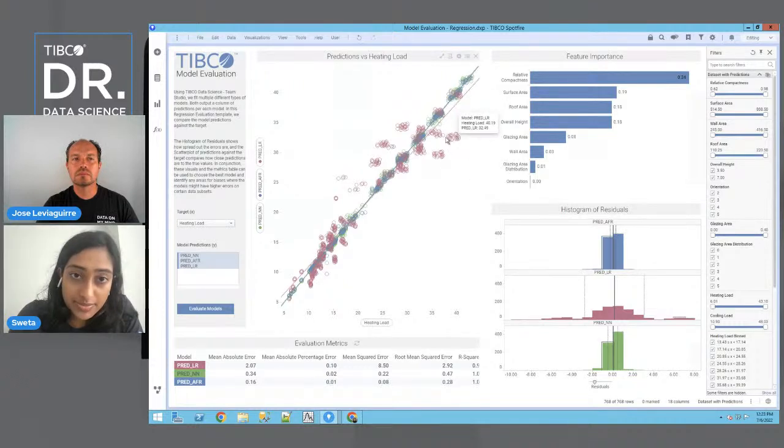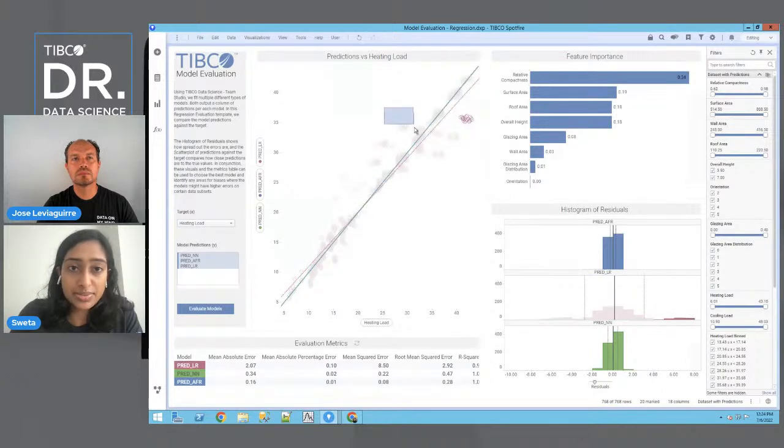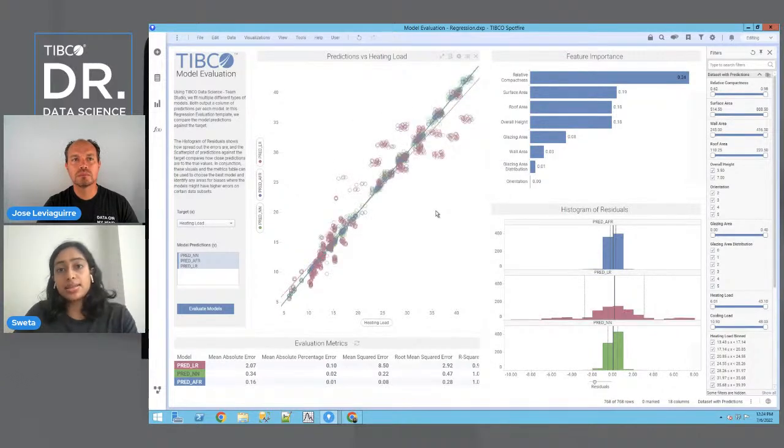And you notice this because some of these values stray away from that 45-degree y equals x line. So for example, we have these values right here, or like these ones right here. The reason this is important is because for different types of models, it could indicate to us that there are subsets of the data that our model is not able to predict well on or needs to be further trained on.